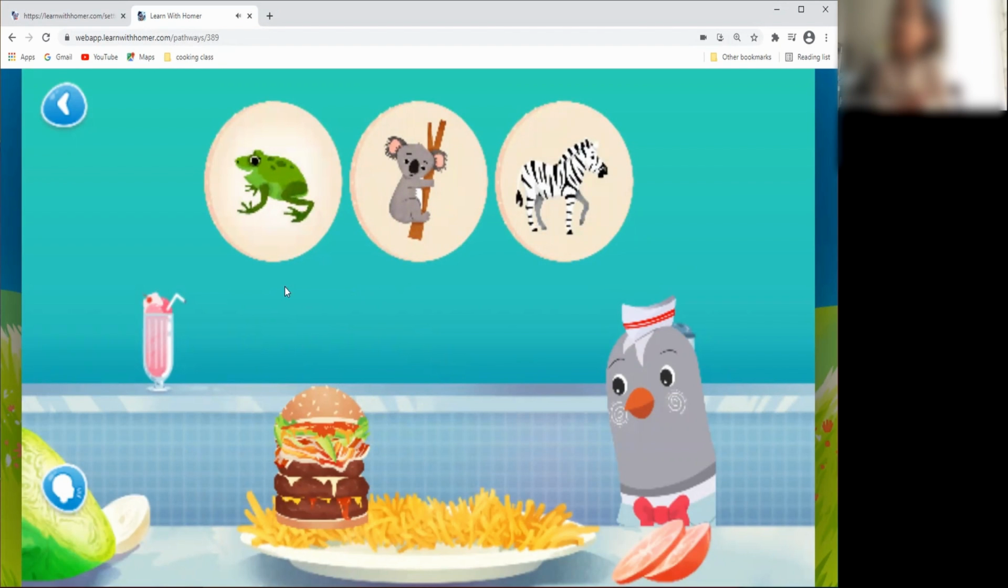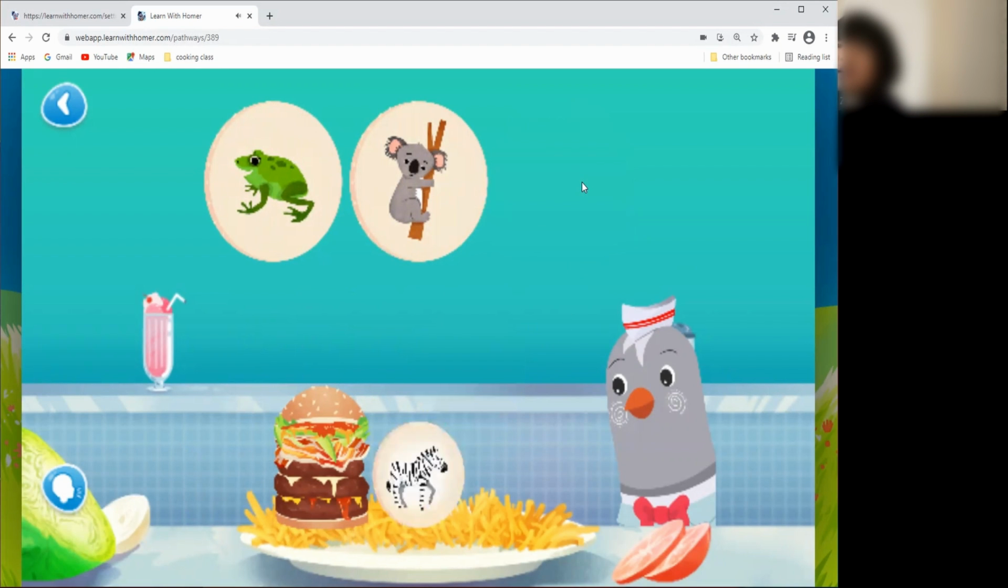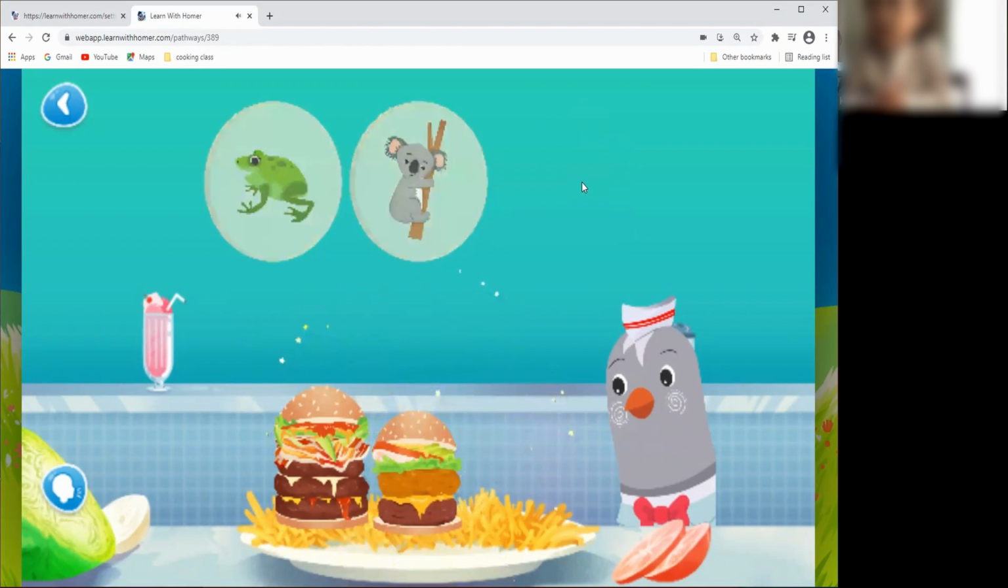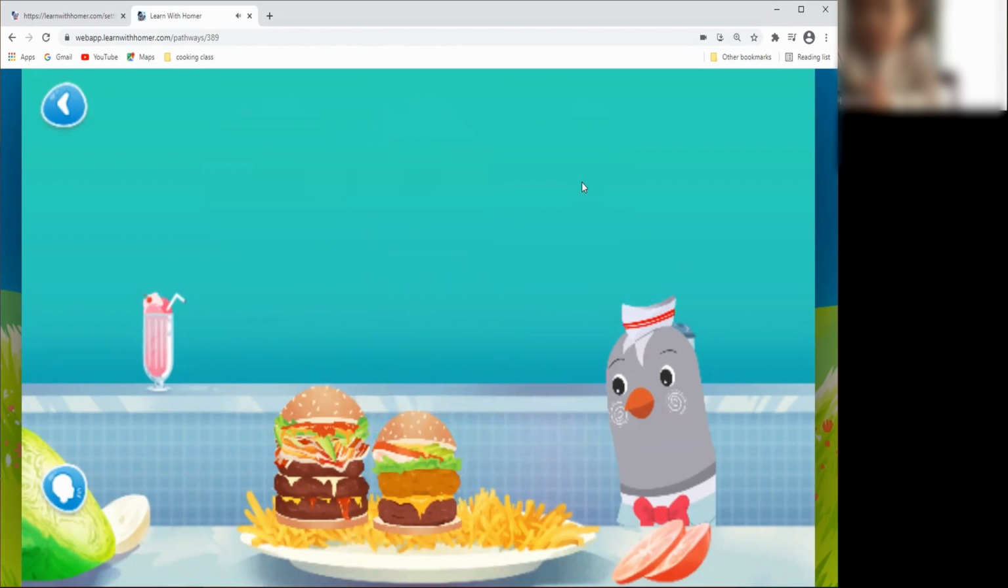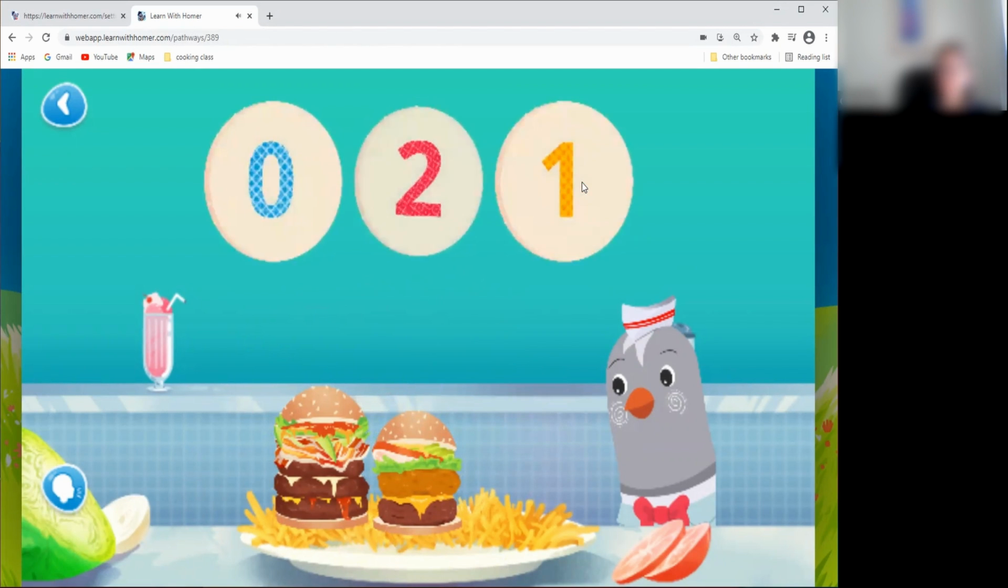Zebra. Frog, koala, zebra. Zebra. Yay, zebra. Woohoo! Z. Zebra. Can you drag the picture with the first sound? Z. Zero, two, one.